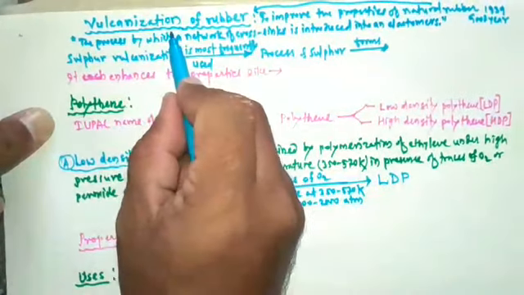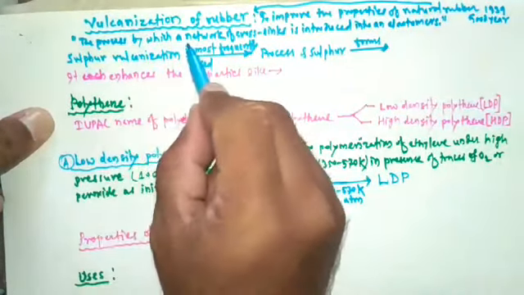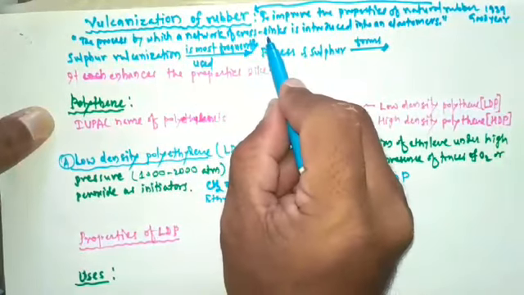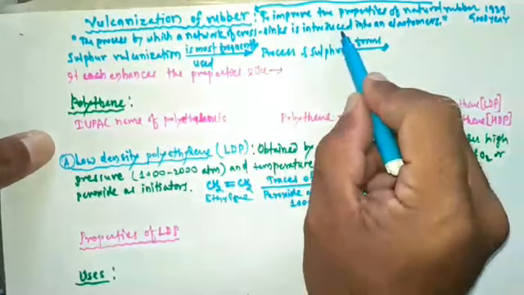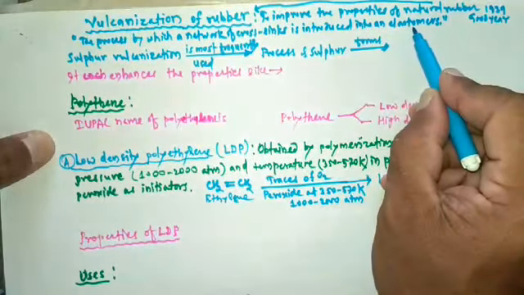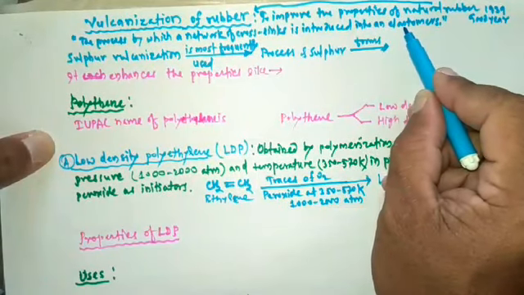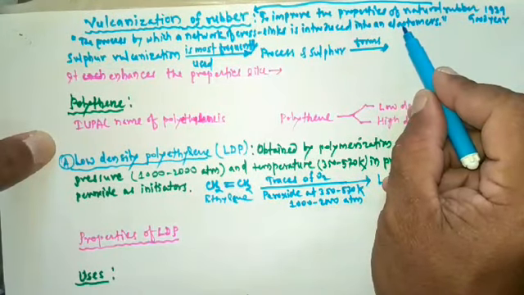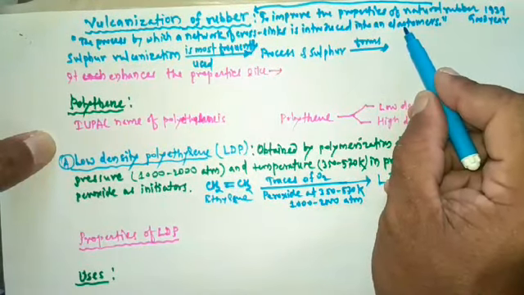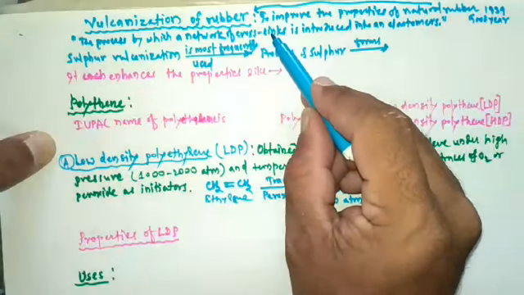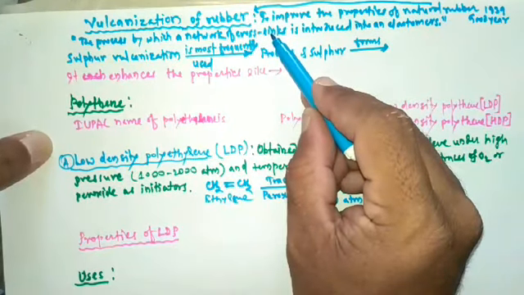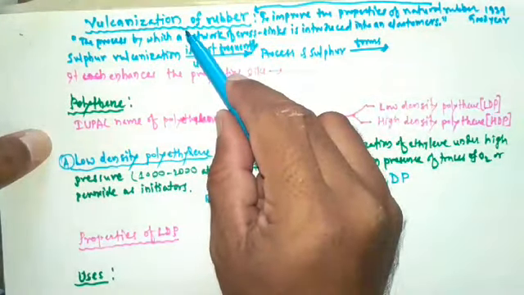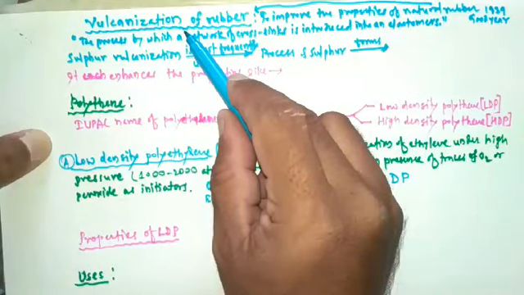That means in the elastomers or rubber, a network of crosslinks is introduced. So this process is called vulcanization of rubber.